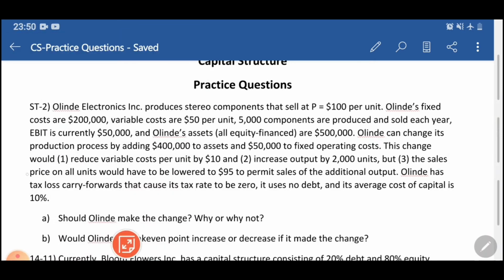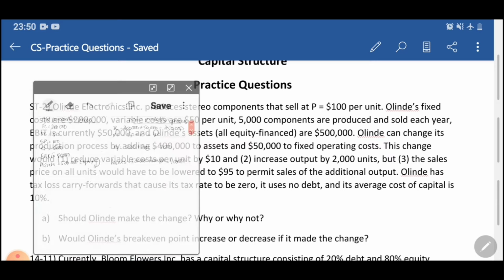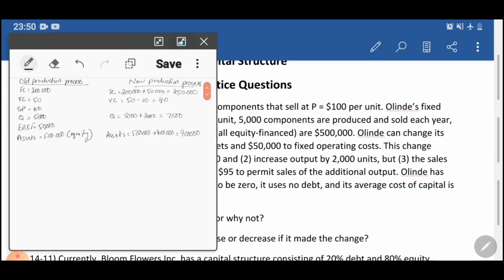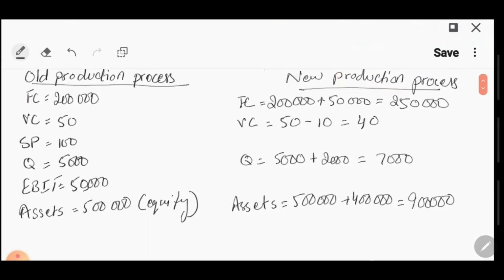But the sales price on all units would have to be lowered to 95 to permit sales of the additional output. अच्छा, so वो क्या है, selling price हमें reduce करनी होगी to 95. So selling price हो जाएगी 100 से 95.